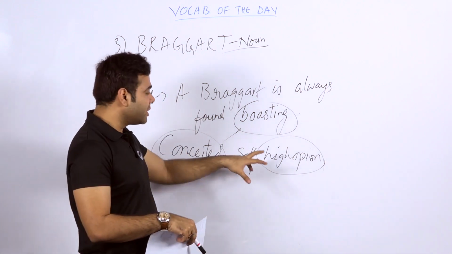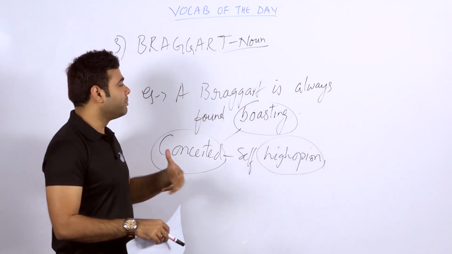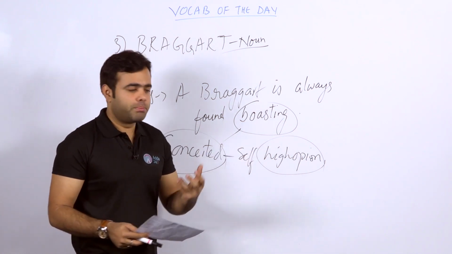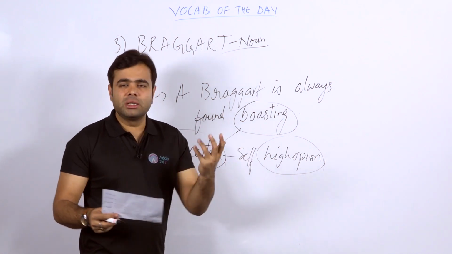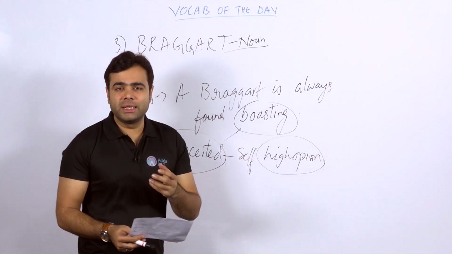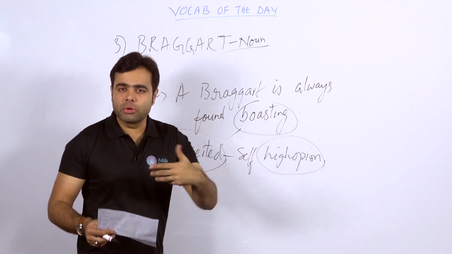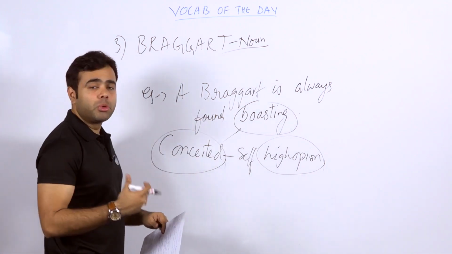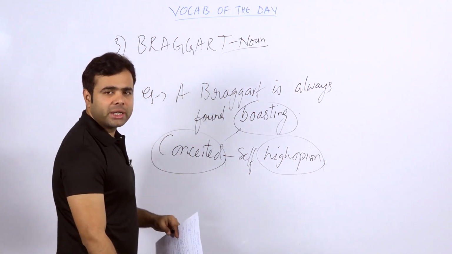These people are braggarts, because they brag about themselves, isn't it? Bragging is telling everyone stories that don't actually exist, boasting about yourself. So a braggart is a person who is always found boasting. I think you are getting the meaning of braggart.